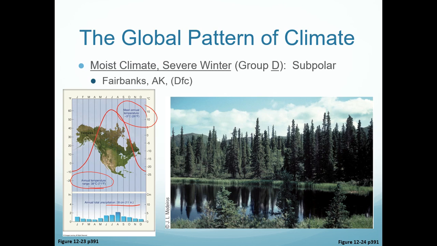Excuse me, I think I said that more than half of the year, temperatures are below zero. I didn't mean below zero, I meant below the freezing point. So just a clarification there. So yes, subpolar areas are quite cold, we get our largest temperature ranges, and quite cold in these Group D climates.